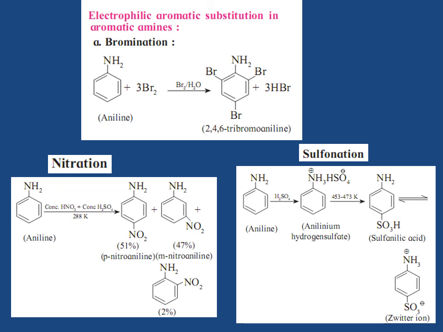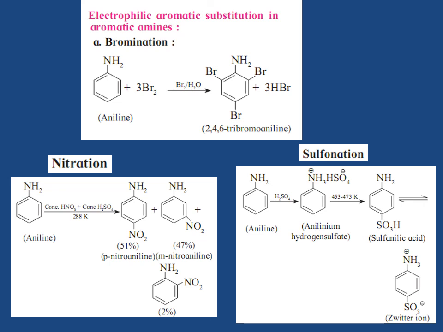Third reaction, sulfonation. Aniline reacts with concentrated sulfuric acid to form anilinium hydrogen sulfate, which on heating with sulfuric acid at 453 to 473 Kelvin produces para-aminobenzene sulfonic acid as a major product.